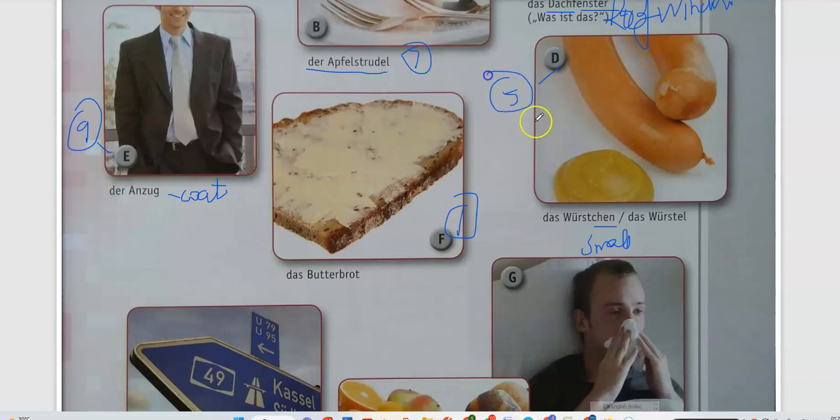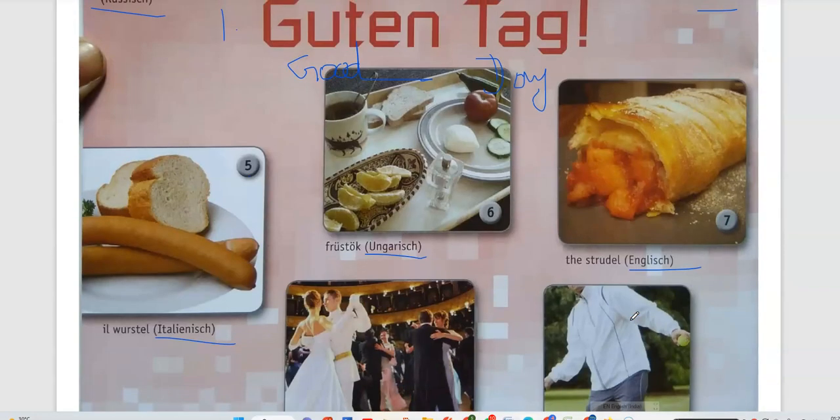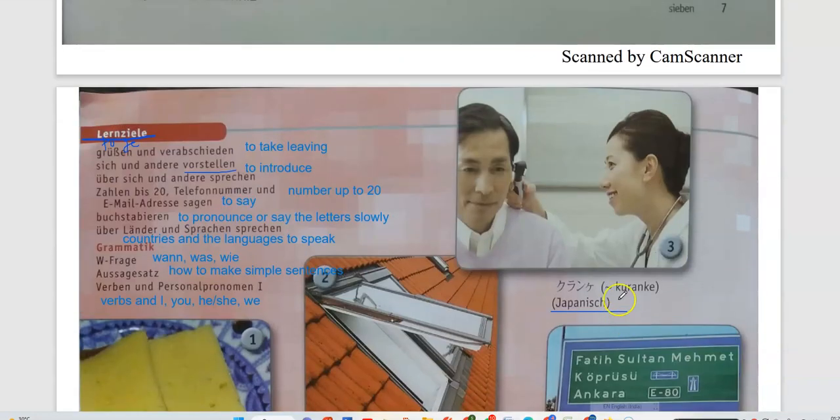And then we have der Kranke. Der Kranke is the person who is sick. So this G we have to match with the picture above. It is Kranke in Japanese.